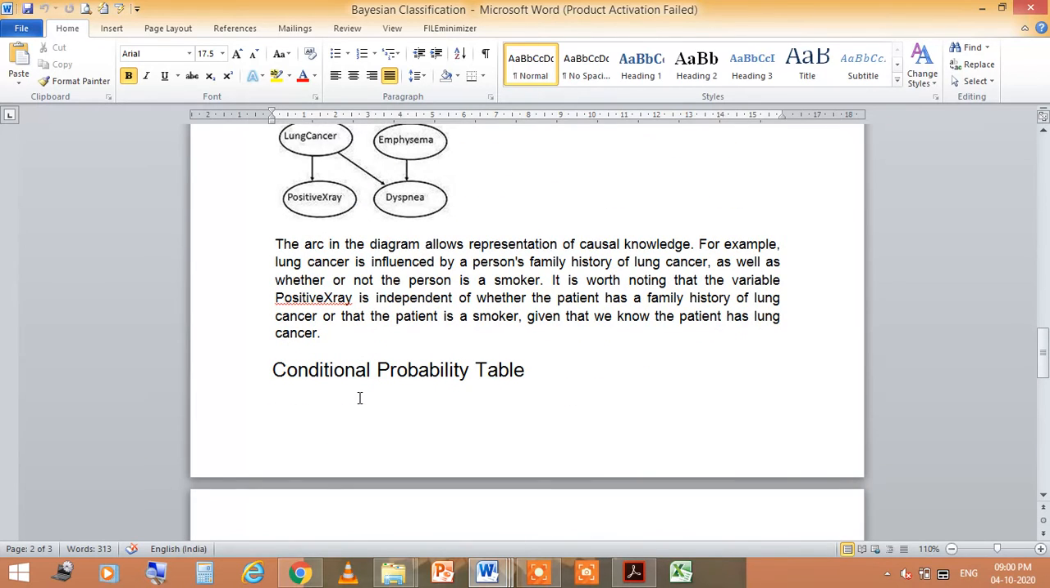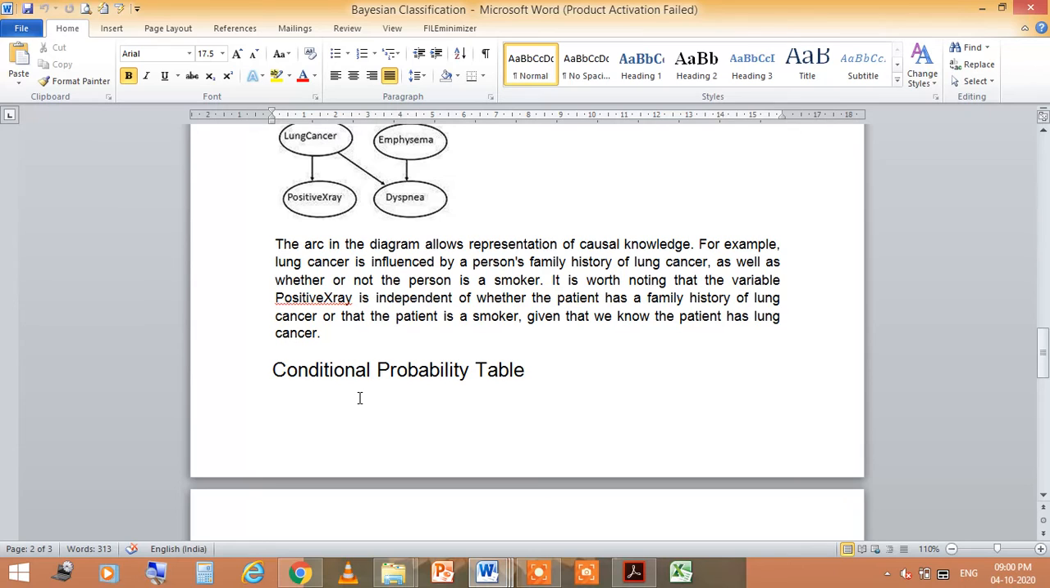Now the arcs in the diagram allow representation of causal knowledge, meaning what are the different causes so that this disease can happen. For example, lung cancer is influenced by a person's family history of lung cancer, as well as whether or not the person is a smoker. It is worth noting that the variable positive X-ray is independent of whether the patient has a family history of lung cancer or is a smoker, given that we know the patient has lung cancer.